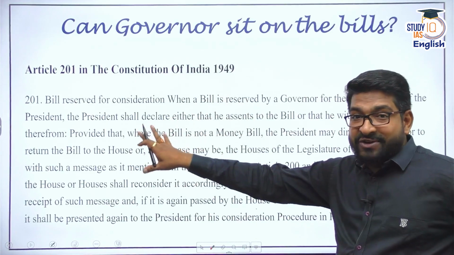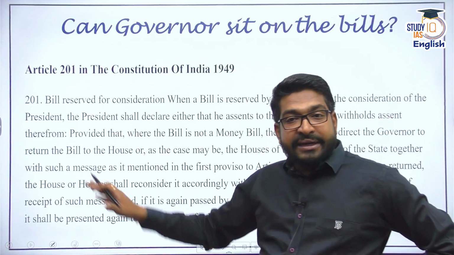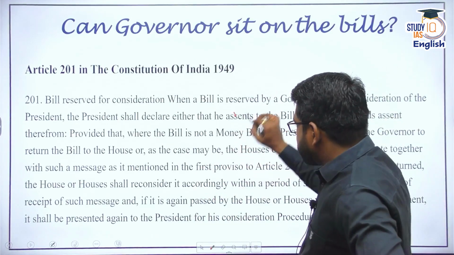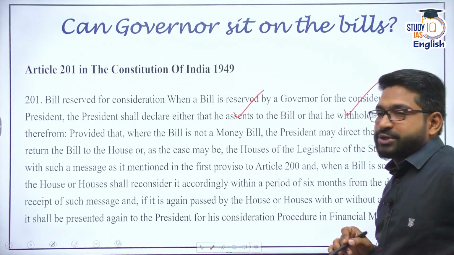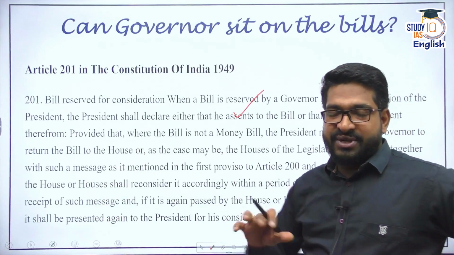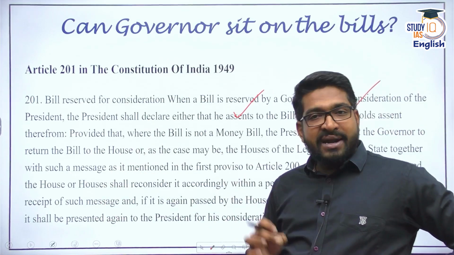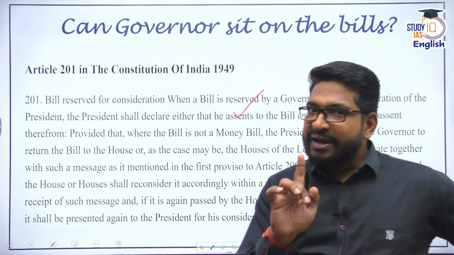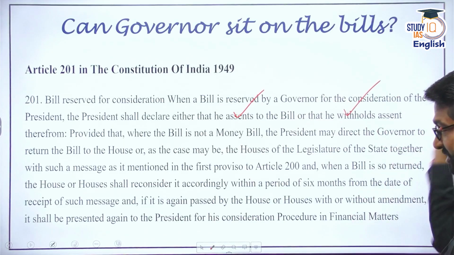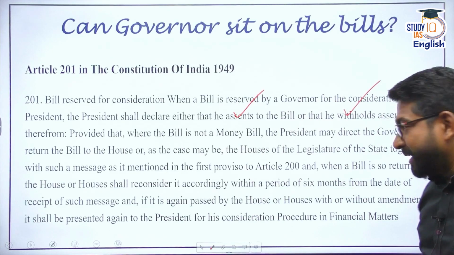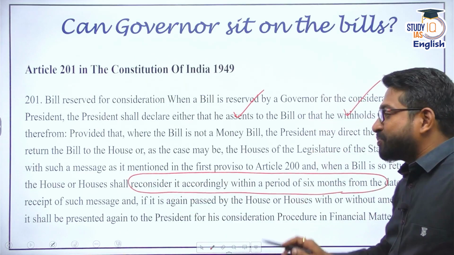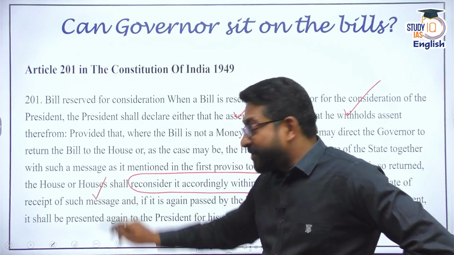And once the bill is reserved for presidential recommendation, the governor is completely bypassed. Here, the president has the power either to assent to the bill or to withhold the assent. Or he can also tell the governor to return the bill to the state assembly for reconsideration, provided it is not a money bill. And here there is a very interesting clause. Whenever the president has sent it back to the house for reconsideration, the house must consider the bill within 6 months from the date of receipt of such message from the presidential office.